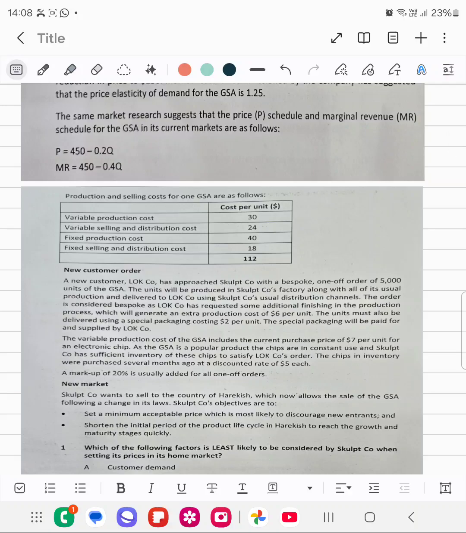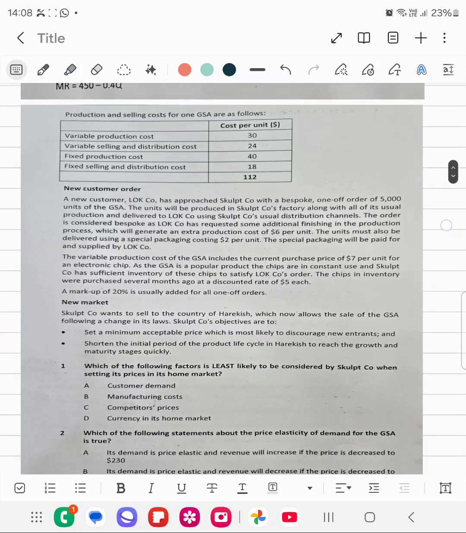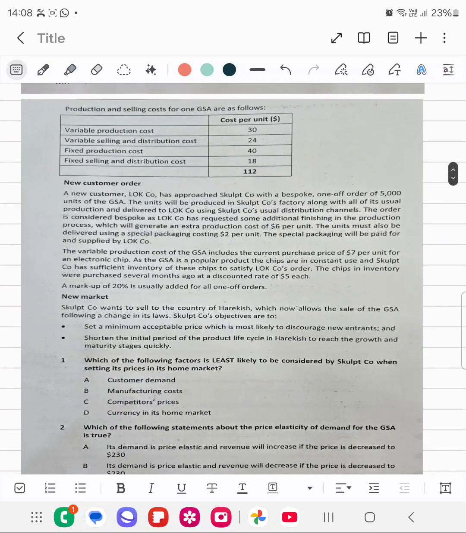We have been given the variable production cost, variable selling and distribution cost, fixed production cost, and fixed selling and distribution cost. After that, we have been given information about a new customer order. LOK Company has approached Skulpt Company with a bespoke one-off order of 5,000 units of GSA. The units will be produced in Skulpt Company's factory along with all of its usual production and delivered to LOK Company using Skulpt Company's usual distribution channels.